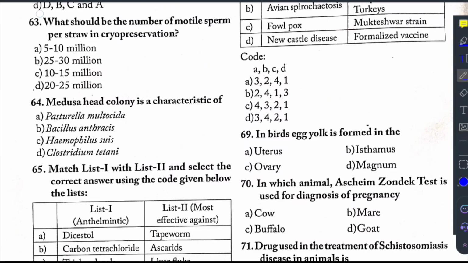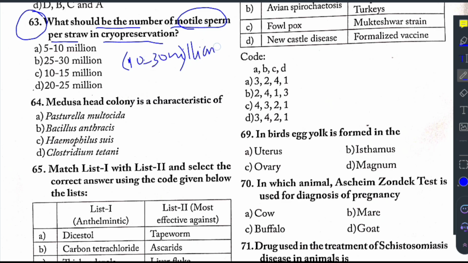Now question number 63 says, what should be the number of motile sperm per straw in cryopreservation? So the general range is 10 to 30 million sperms. 5 to 10 is not correct, 10 to 15 also not correct, and 20 to 25, and here this is 25 to 30 million. So we have a broader range, and this is the correct answer for this question.